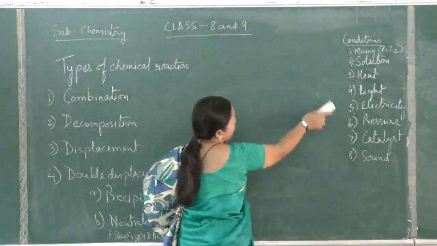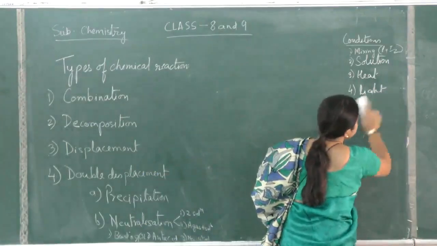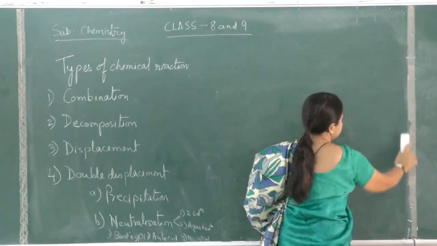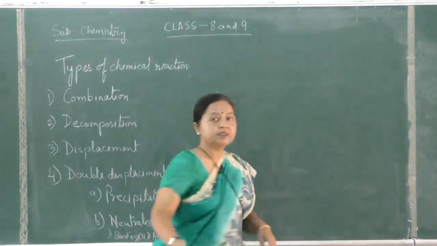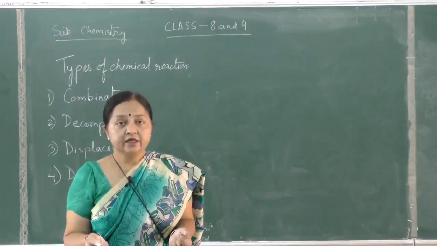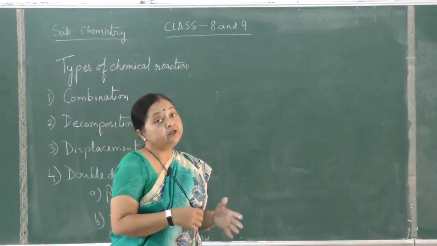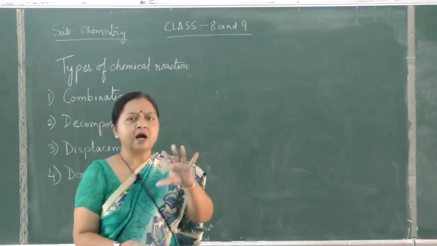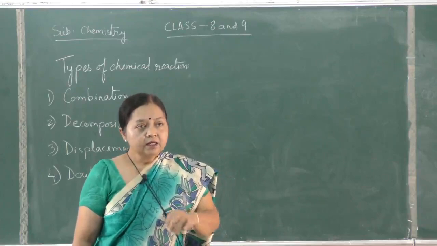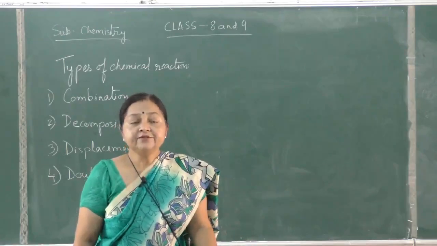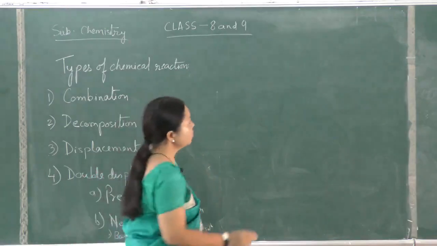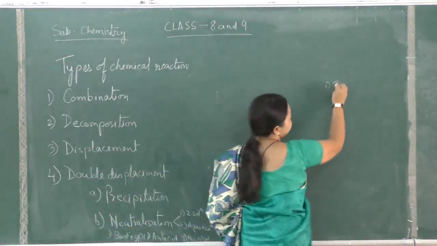Now we will see how do you identify that a chemical change has taken place. So there are certain characteristics. For example, evolution of a gas. Suppose you have taken a metal carbonate and added HCl or any acid to it. Carbon dioxide is evolved. You can see fizz or effervescence. That is, a gas is being evolved.